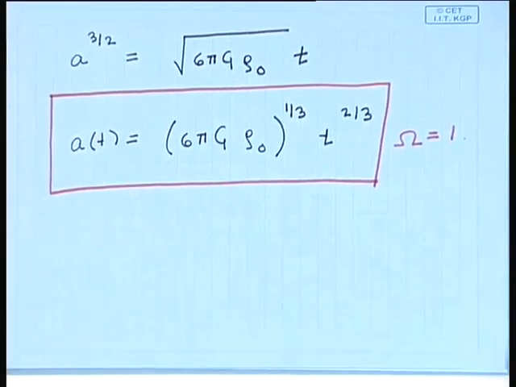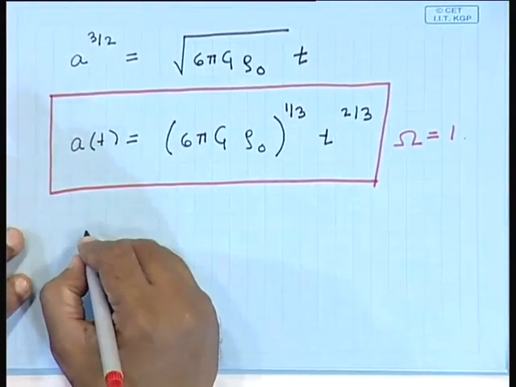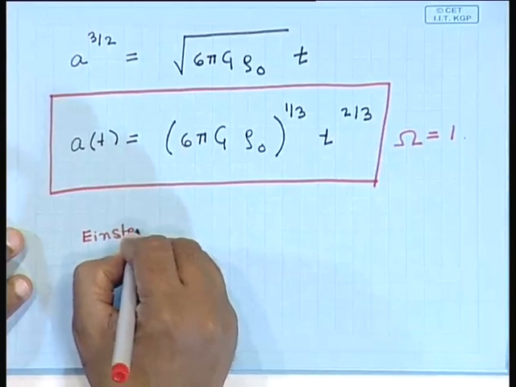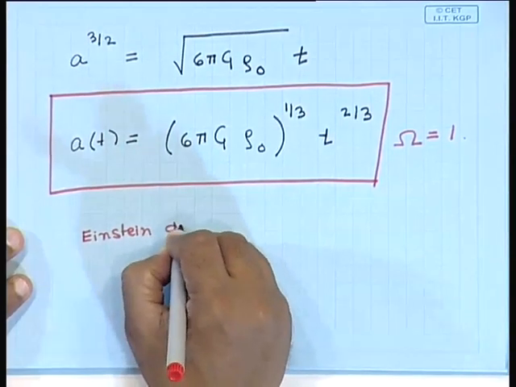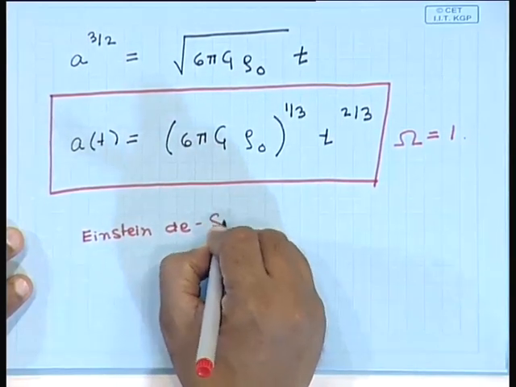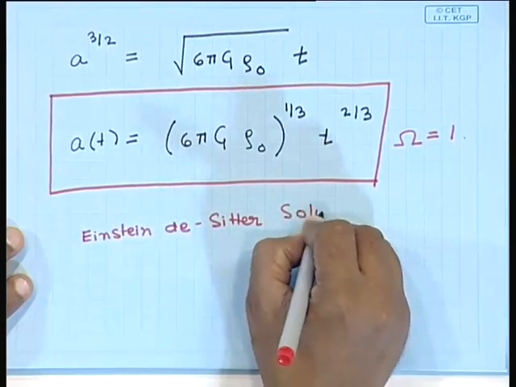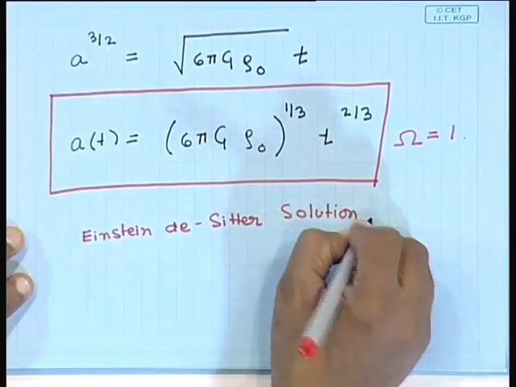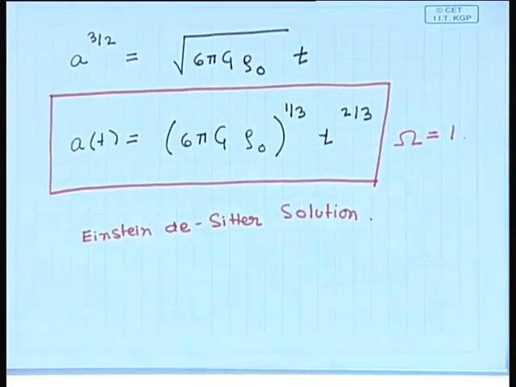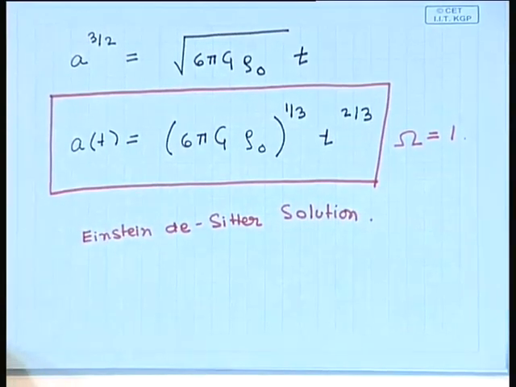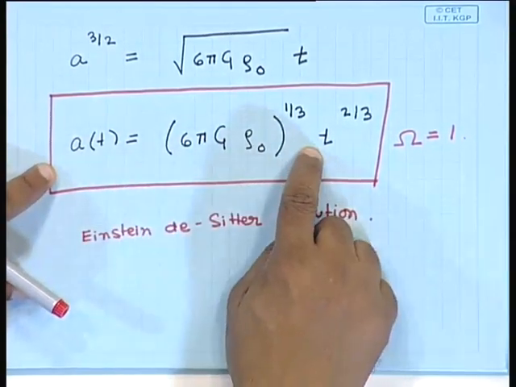It is also called the Einstein de Sitter solution, or the critical cosmological model. In this model, the scale factor A is essentially proportional to t to the power 2/3.